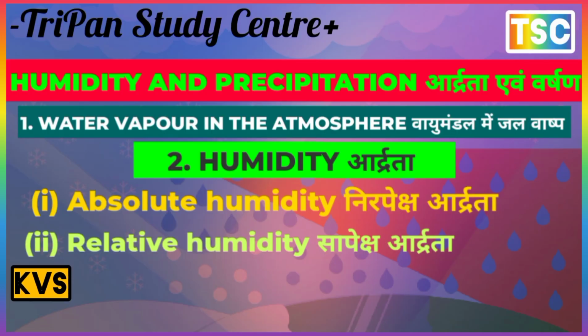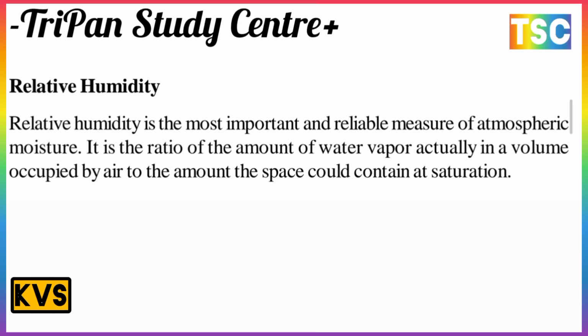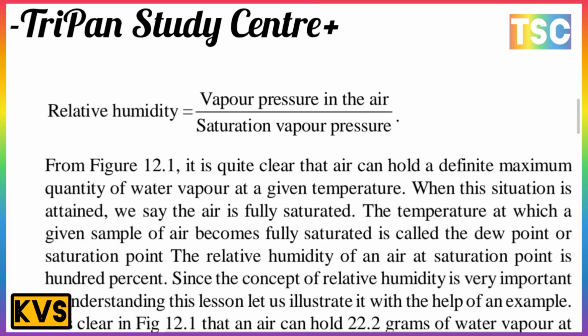The next topic is relative humidity. Relative humidity is the most important and reliable measure of atmospheric moisture. It is the ratio of the amount of water vapor actually in a volume of air to the amount the space could contain at saturation. Here is the formula: relative humidity is equal to the vapor pressure in the air divided by the saturation vapor pressure.